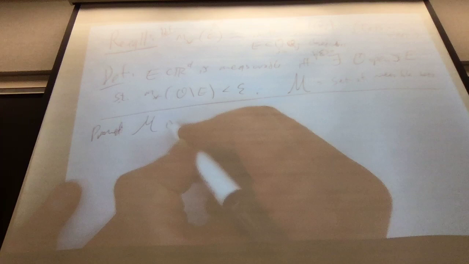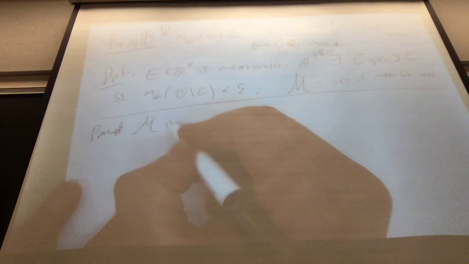We want a lower bound for why this sum can't be smaller than that measure. So let's look at Ej complement. Ej complement is measurable because the Ej are measurable, and that means there exists an Oj which covers Ej complement and is open.